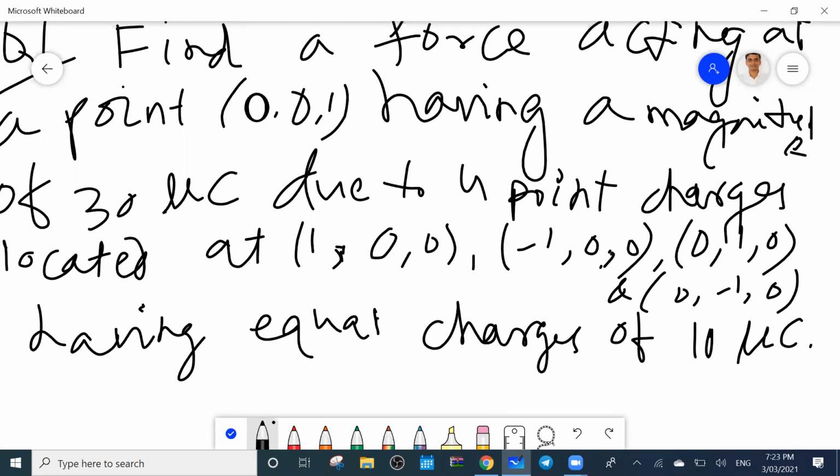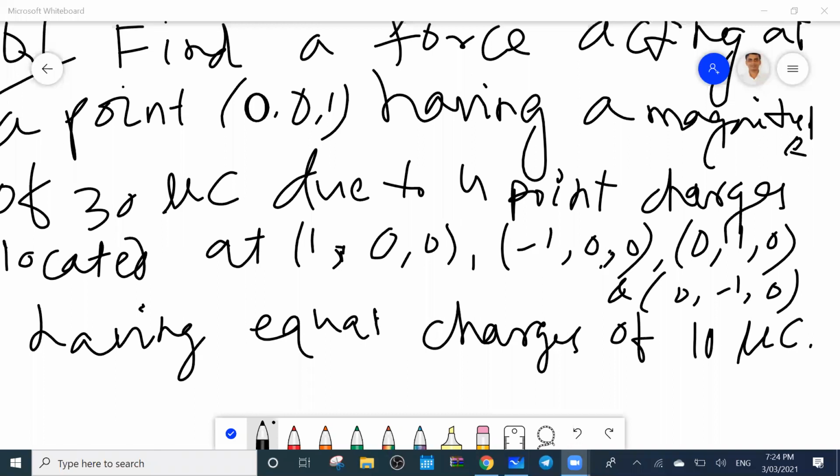Can you find out what is the, all of you at least read the question. Find a force acting at a point 0, 0, 1. That is the destination point. Having a magnitude of 30 microcoulomb, that means at this point one charge is there.